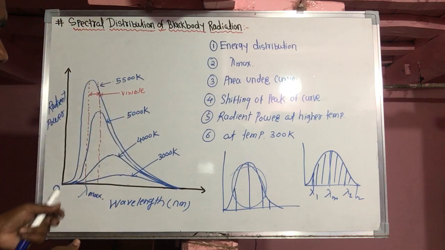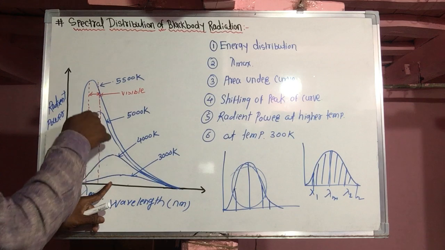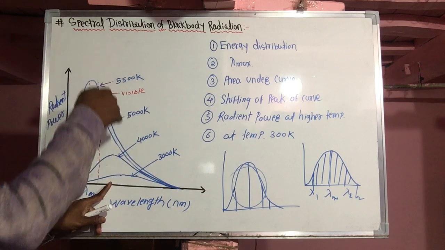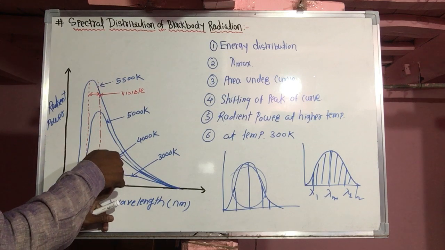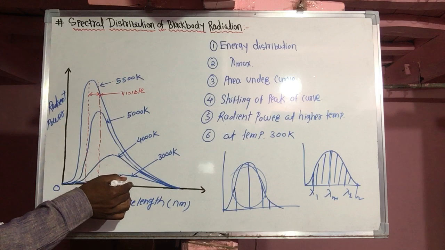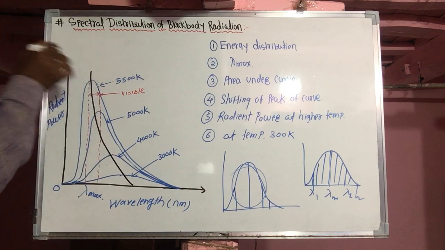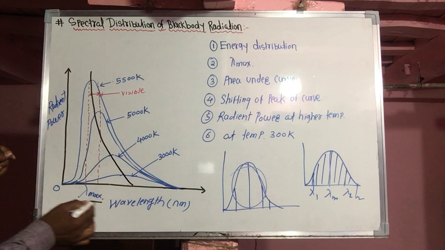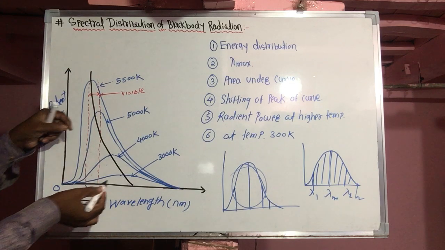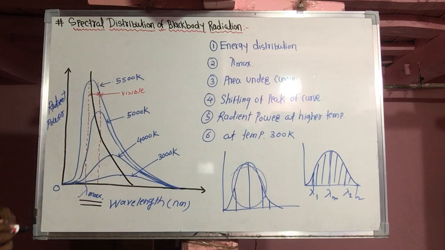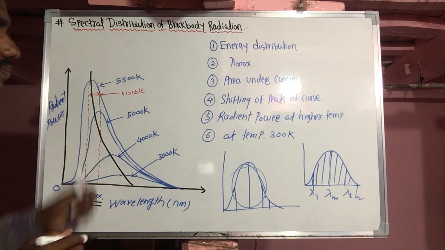In short, see here, this peak, this one, this one, this one, for different temperatures of the cavity radiator. This peak will shift towards the left side of this curve. That denotes the wavelength of maximum radiation will go on decreasing as temperature increases. This is the fourth conclusion of the experimental curve.